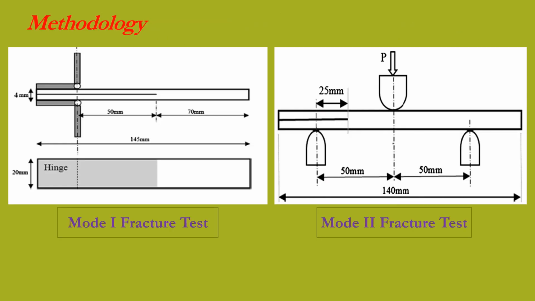Now this is the methodology which is adopted in order to carry out the mode 1 fracture test, which is done according to the ASTM D5528 standard, and the other figure shows the methodology which is adopted in order to carry out the mode 2 fracture toughness test, which is carried out using the ASTM D7905 standard. Mode 1 fracture test is carried out using a double cantilever beam specimen, whereas mode 2 fracture test is carried out using an ENF specimen.